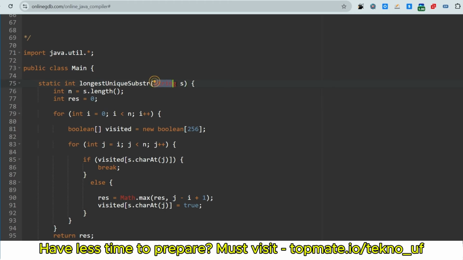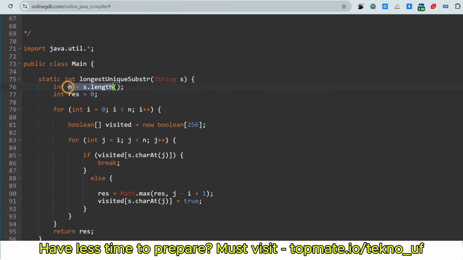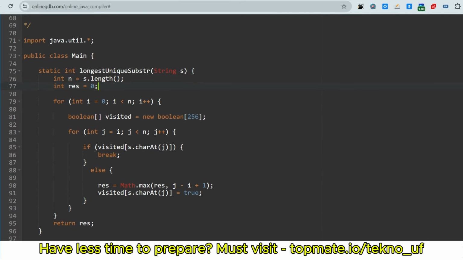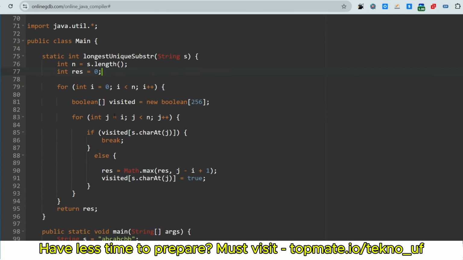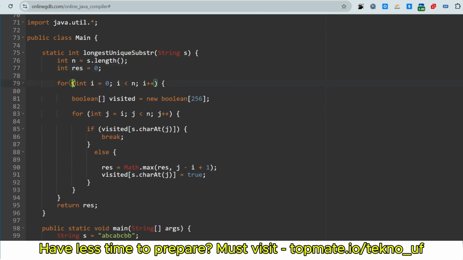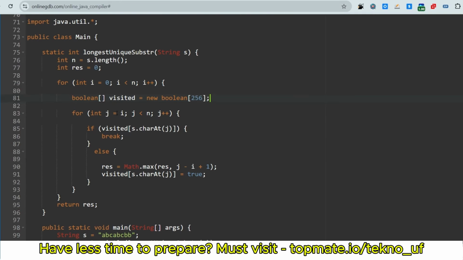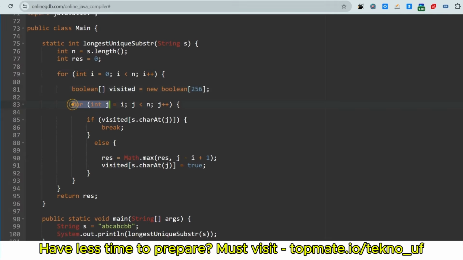It is taking one argument, that is the string type, and at first we are initializing the length of the string, and also we have initialized the result to store the max value of the longest substring. So here, as we have done in Python, at first we are iterating up to n, the length of the string, and then we have initialized an array of not visited characters. Then we are initializing a new for loop from the ith value to n.